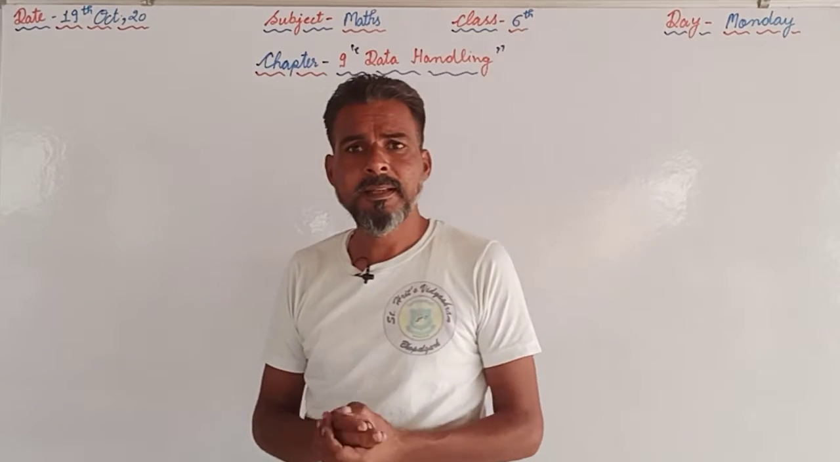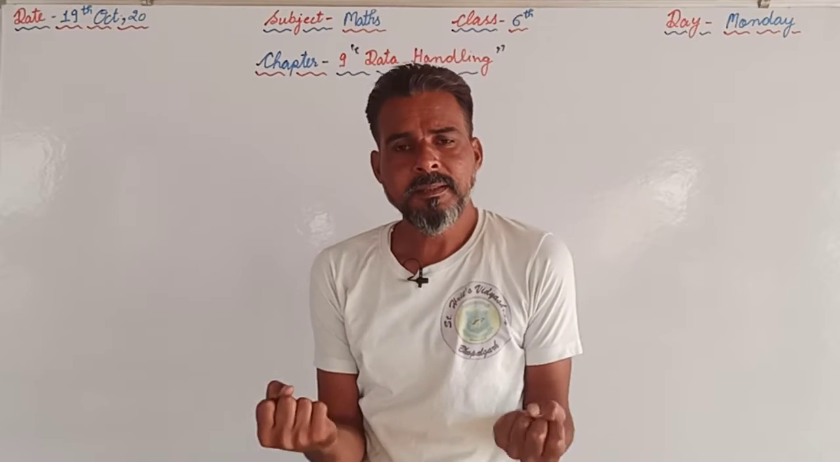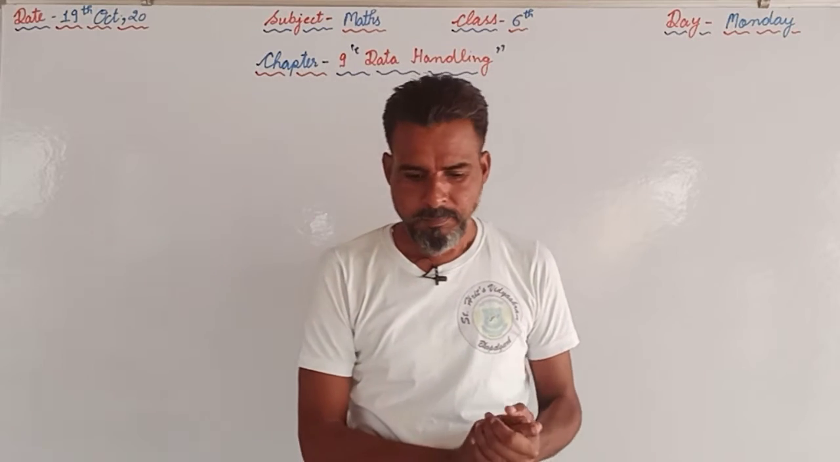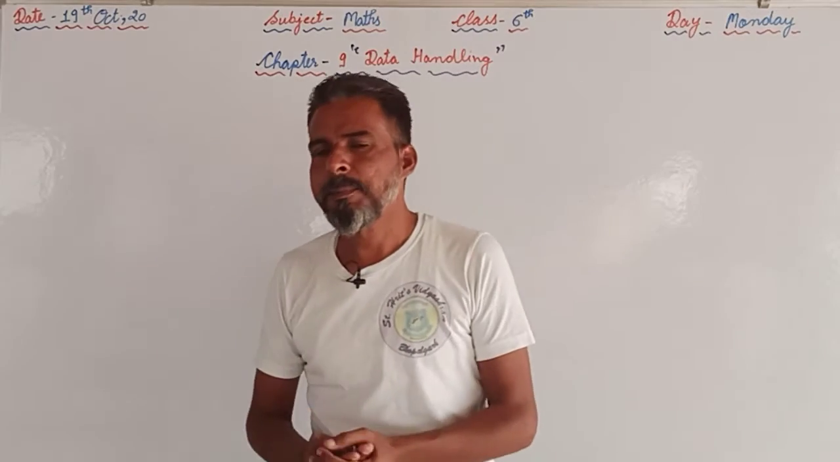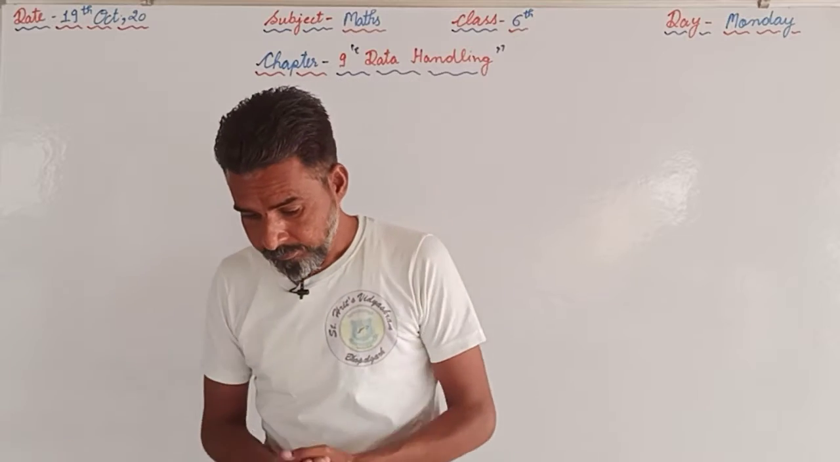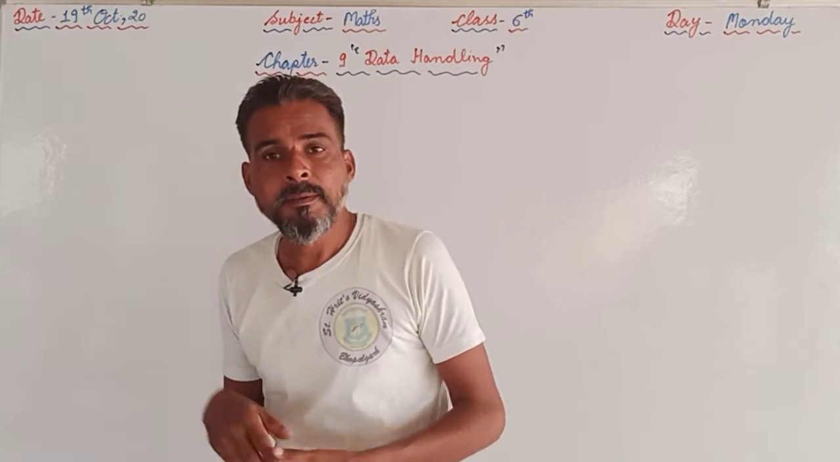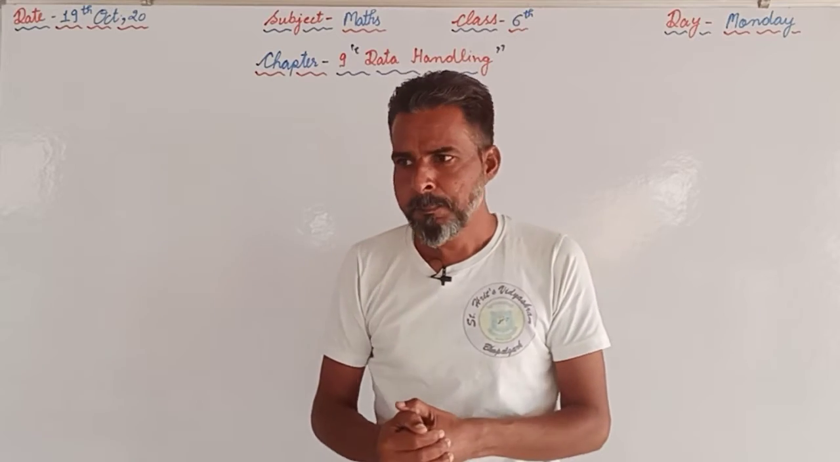we can define data as a collection of numbers which gives us some information. It can be in different forms. It can be a pictograph, it can be a table, it can be a tally chart, or it can be a pie chart. Those are the different methods of presenting data.